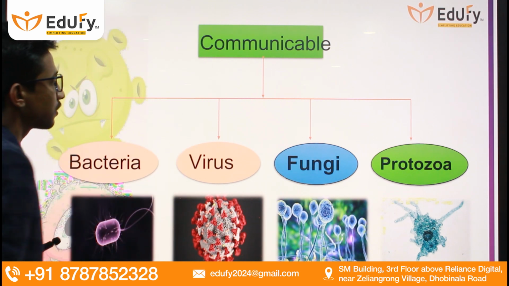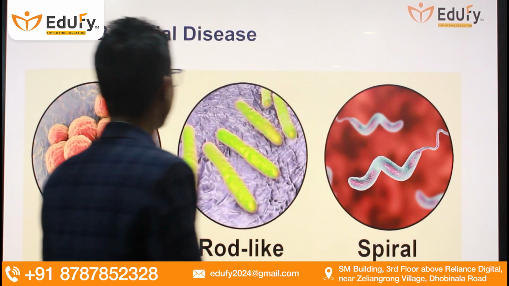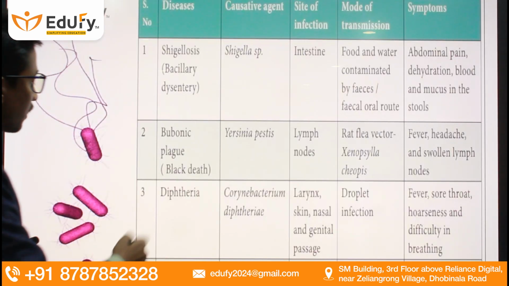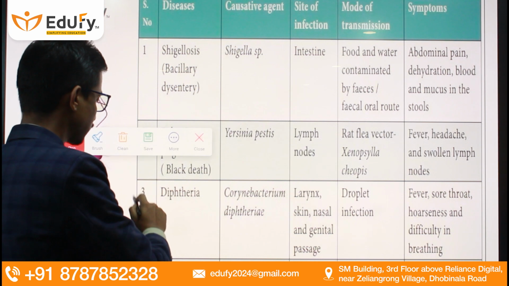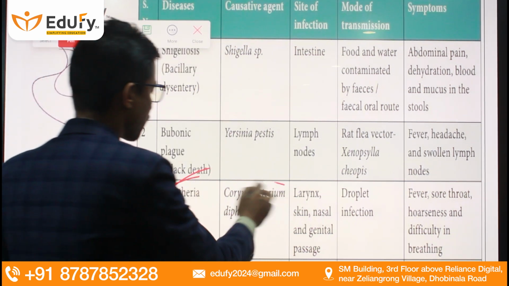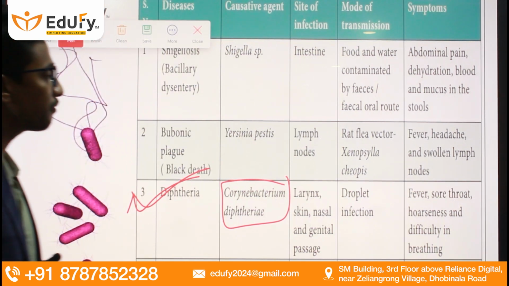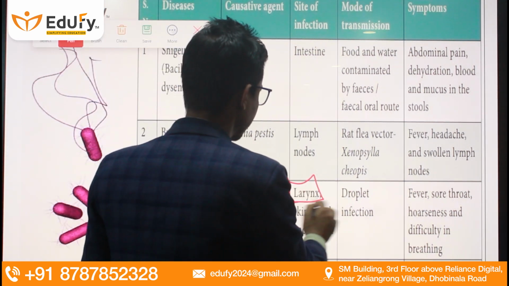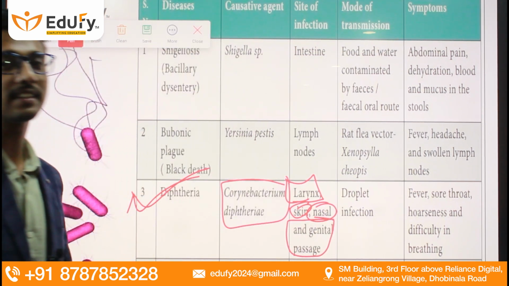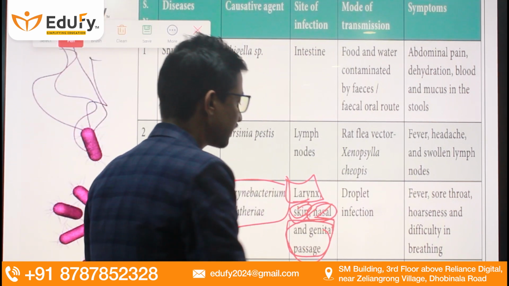Okay, so friends, we are going to discuss the various bacterial diseases now. First of all, we are going to discuss diphtheria. It is one of the very important diseases. It is caused by Corynebacterium diphtheriae, and the site of infection for this particular disease is the larynx, skin, nasal and genital passage. Larynx, that is the voice box, skin, nasal and genital passage.